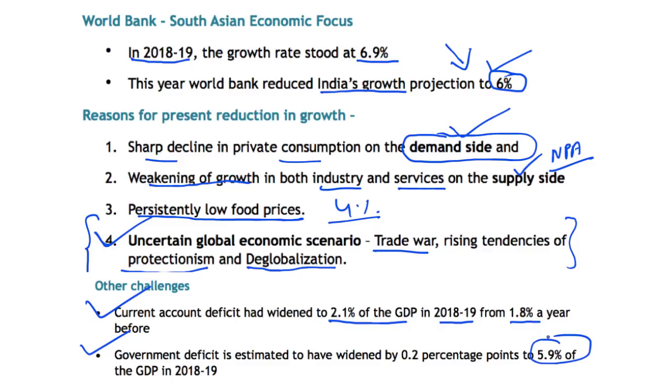However, the overall economic outlook of the World Bank towards Indian economy is positive, and it has shown confidence in the measures that are being taken by the government of India. For example, the RBI has reduced the repo rate. Also, various other measures have been taken by the government of India to improve the economic growth rate. And based on these efforts by the government of India, the World Bank has projected that Indian economy is likely to grow at about 6.9% by the year 2021. So these are few highlights and important points, and these can be used in your answers in the mains examination. With this, let's take up the next article.